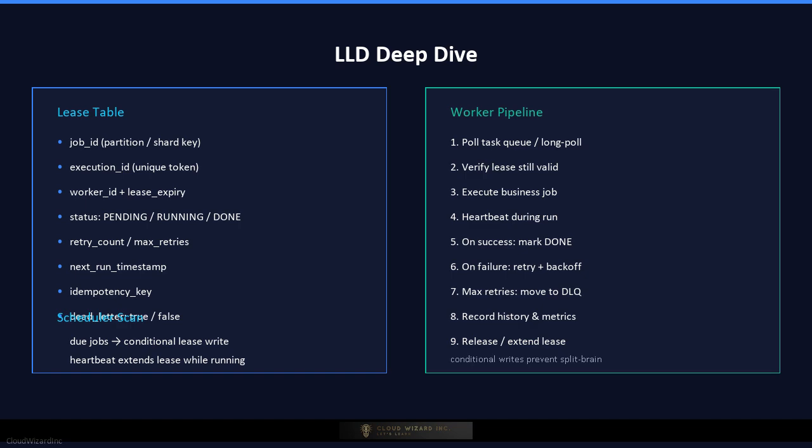The dashboard reads the job store and execution history to show status, latency, and retry traces. All writes to the lease and result tables use row-level locking or conditional updates to avoid race conditions.